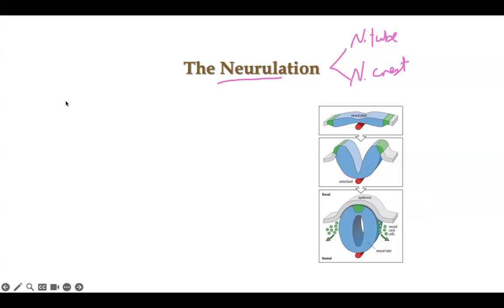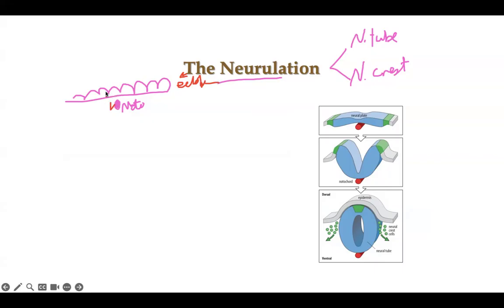Number one, it is formed from ectoderm. This is the ectoderm, and this is the notochord formed below in the mesoderm. Any neurulation, any CNS, any neural tube, neural crest will develop from ectoderm. At the middle of the ectoderm, in the midline over the notochord, what happened to the ectoderm?